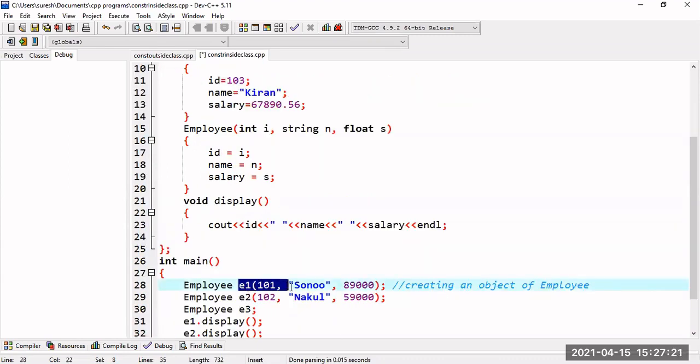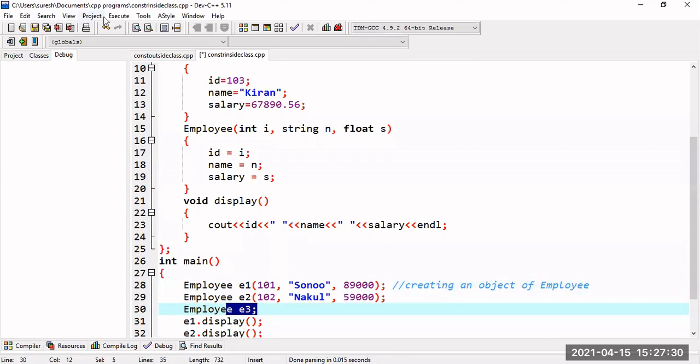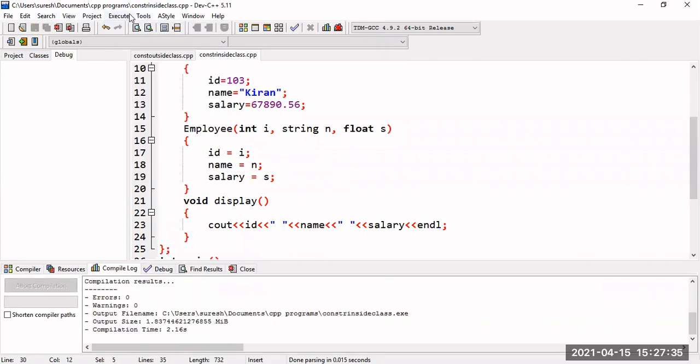And whenever I have E1, I have to send these parameters, that is 101 and so on, and 89,000, 102. So this is your parameterized constructor, and this is your default constructor. Now I will compile this program, and once the compilation is successful, I will run it, so you get the third one, Kiran, with some salary.